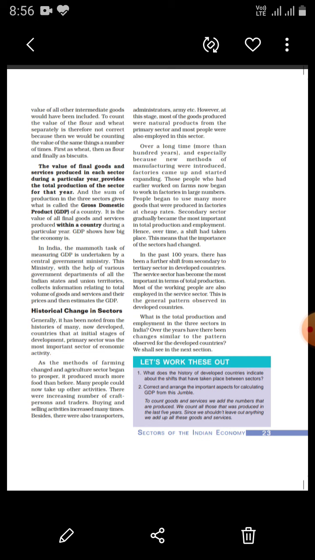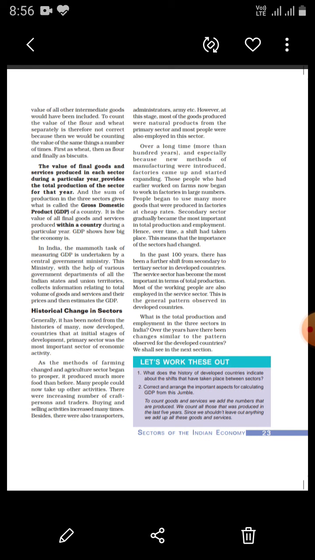Now, historical changes in these sectors. Let us discuss. Students, you might be seeing present various developed countries like European countries, North American countries like Canada and USA, Germany, England, France, Italy, Switzerland, and Japan. These all countries once upon a time were developing countries. You can take the example of Russia also. But now these are developed countries.